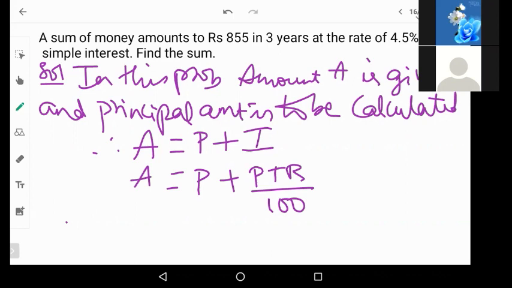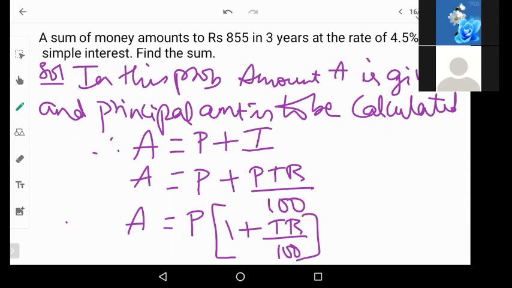Now here, if you see both the formulas, I can take P as common. And what will be left? 1 plus TR by 100. P into 1 plus TR by 100.